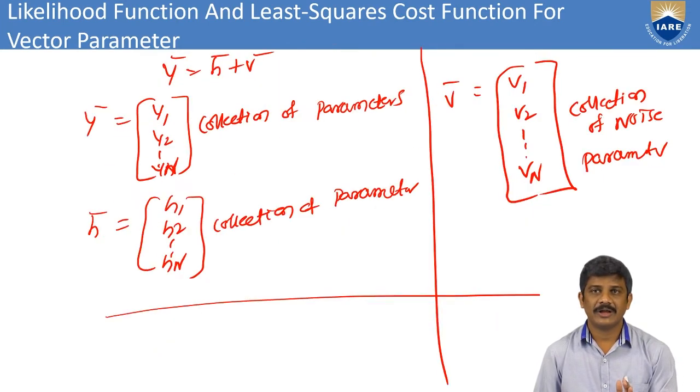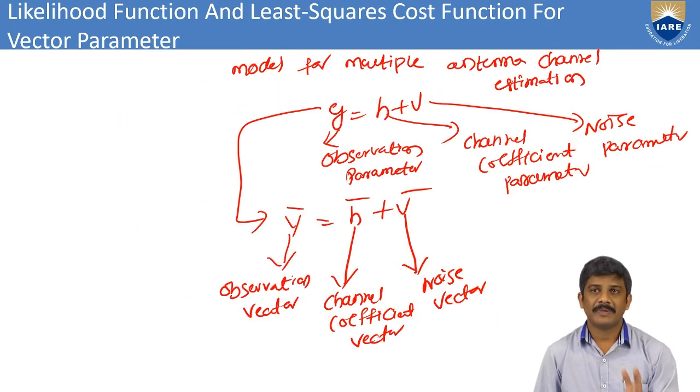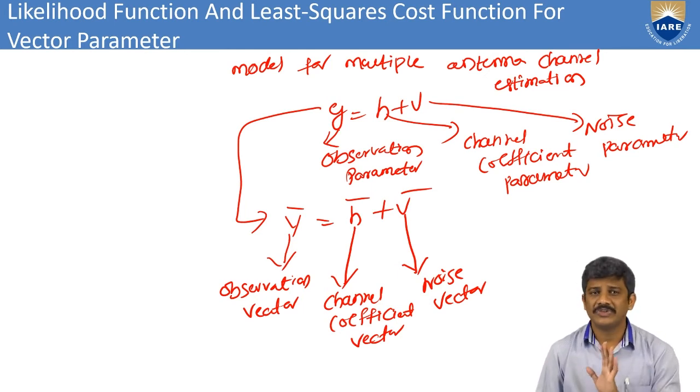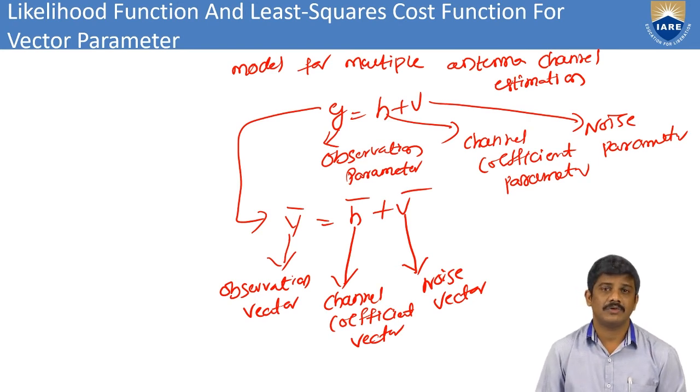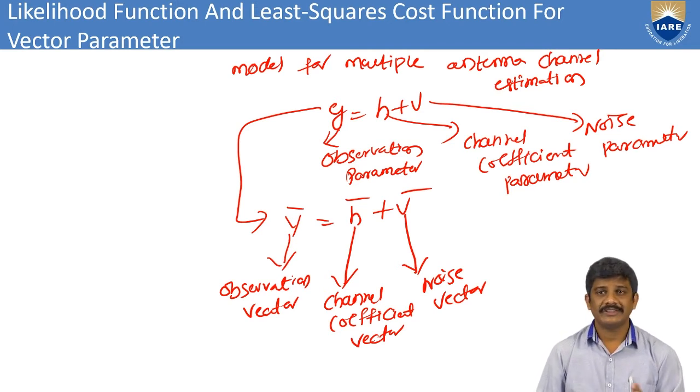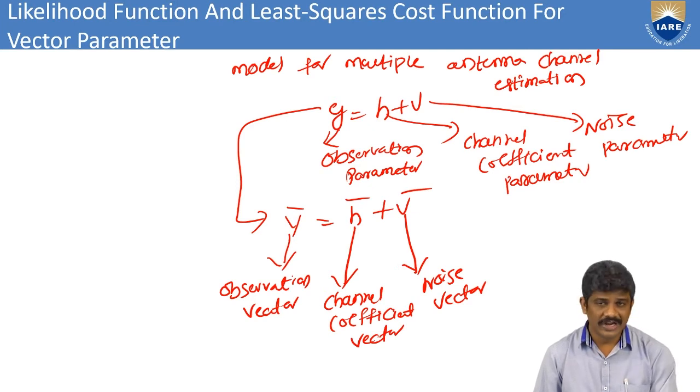First of all, I have taken the parameters from the observation, y equal to h plus v. That is the only observation parameter. From the observation parameters we go for the vectors. That is y bar equal to h bar plus v bar. That is the observation vector, channel coefficient vector and noise vector.